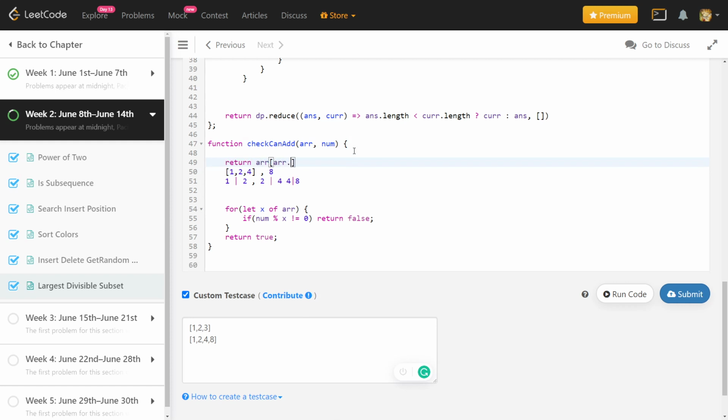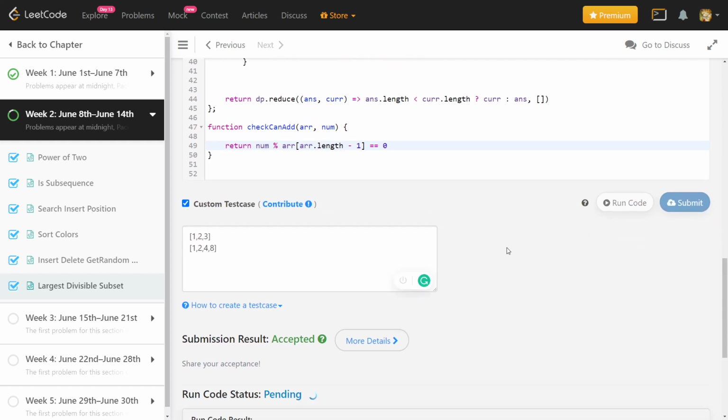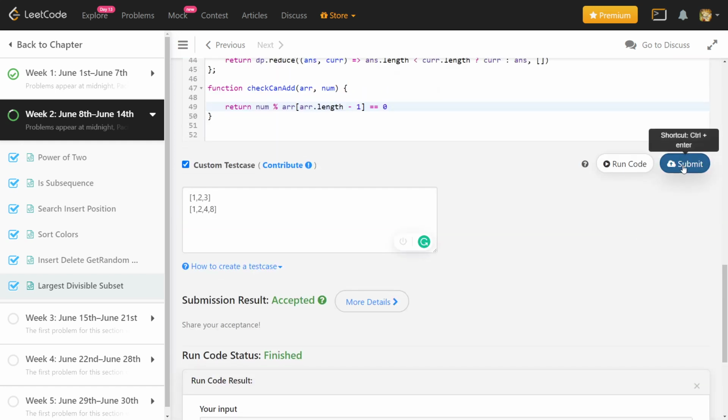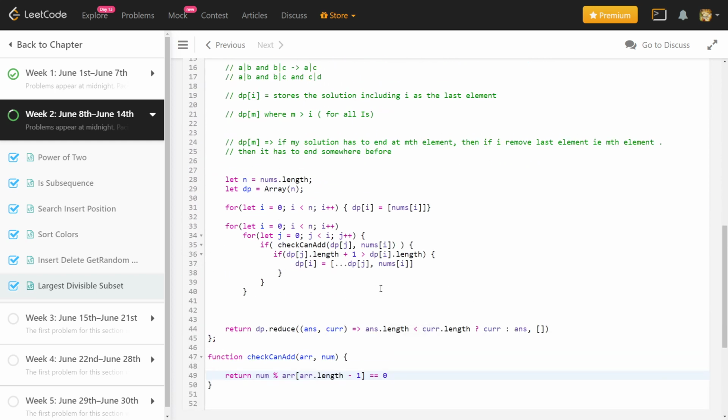Because the num is greater, if num is divisible by the last element, then just return true. If it is not, then you can return false. So I'll just run the code once more. Right, so it is giving me the correct solution. I'll submit it once more. So this is also accepted.